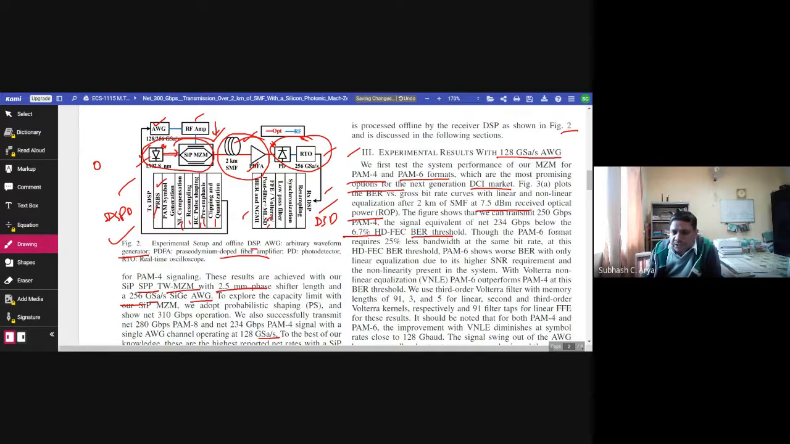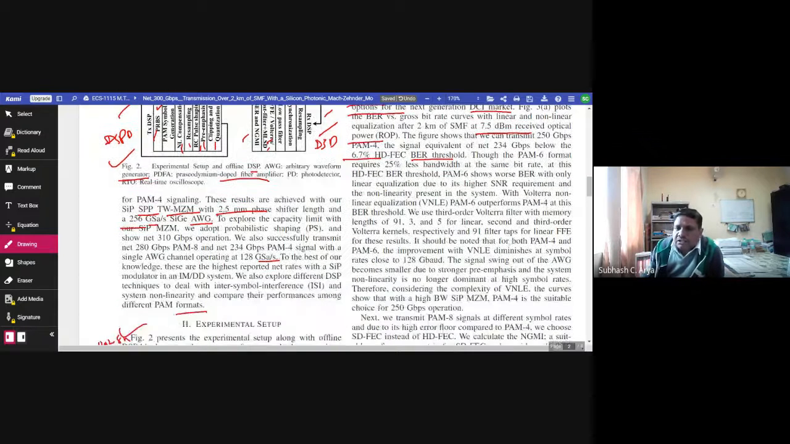Though the PAM6 format requires 25% less bandwidth at the same bit rate, at this HD FEC BER threshold PAM6 shows worse BER with only linear equalization due to its high SNR requirement and the non-linearity present in the system. With Volterra non-linear equalization, VNLE, PAM6 outperformed PAM4 at this BER threshold.